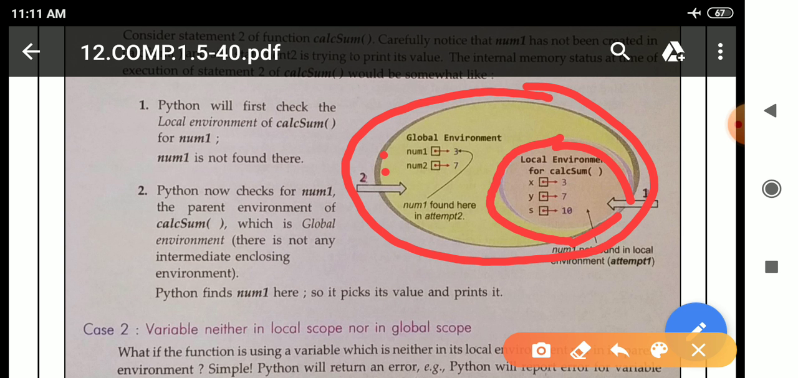So Python will first check the local environment of calsum for num1. Python will search inside it, but it will not find it. Why? Because num1 is actually present inside the global environment. Now Python checks the parent environment of calsum for num1. The parent environment of calsum is the global environment. There is no intermediate enclosing environment. Python finds num1 here, so it picks its value and prints it.